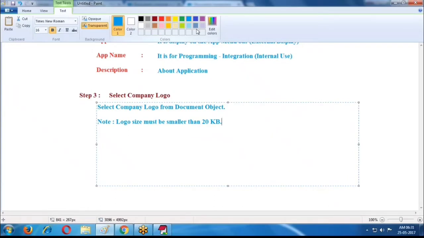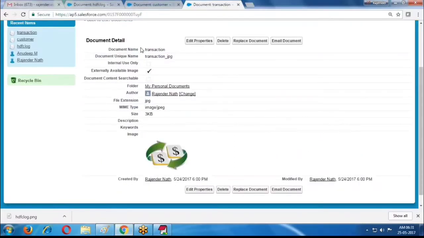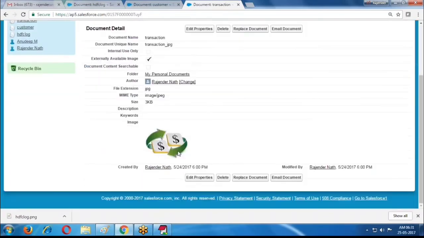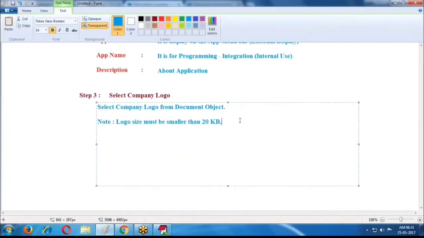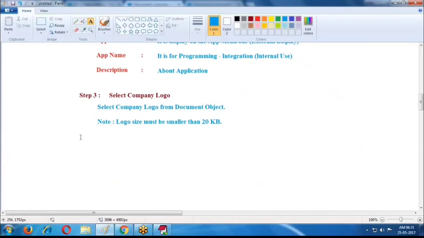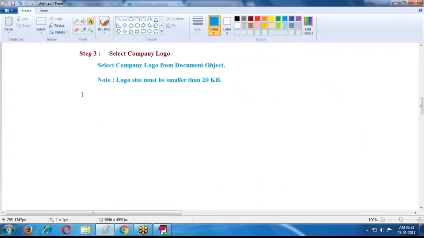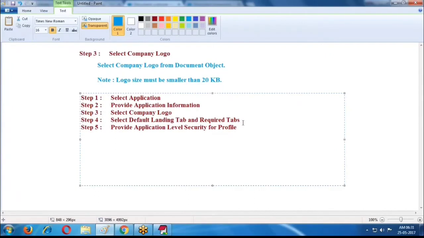If the logo size is more than 20 kilobytes, it cannot accept. You cannot use this logo. So what is the logo size? The logo size must be less than 20 kilobytes. This logo size is some 3 KB. This logo size is also maybe 3 KB, 4 KB. Up to 20 kilobytes logos only it is allowing for display here. If it is more than 20 kilobytes, it cannot accept. A size limit is given. Now the fourth step. What is the fourth step?